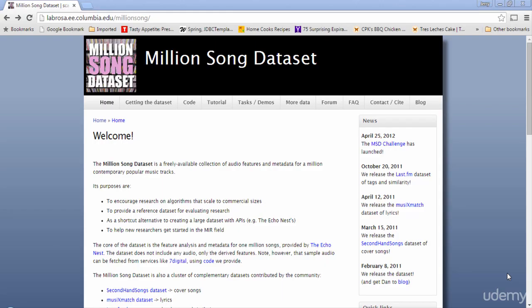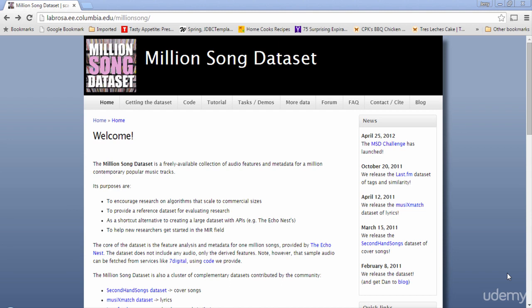First, what is a Million Song Dataset? Million Song Dataset has metadata for a million songs from artists around the globe. This dataset was created by an organization called The Echo Nest and LabROSA, which is a part of Columbia University. The purpose of the dataset is to offer a big enough dataset to encourage data analysts and researchers to design, build and experiment with algorithms on a bigger scale.